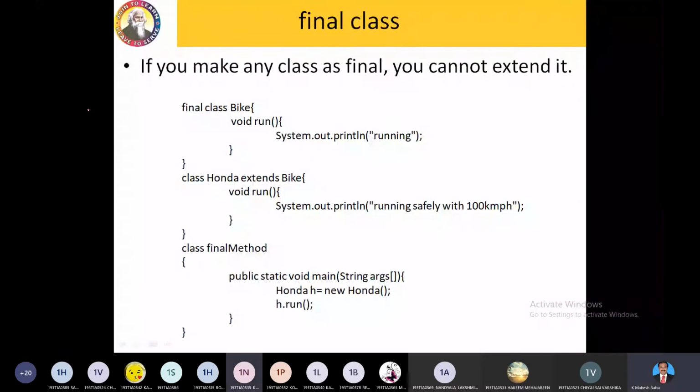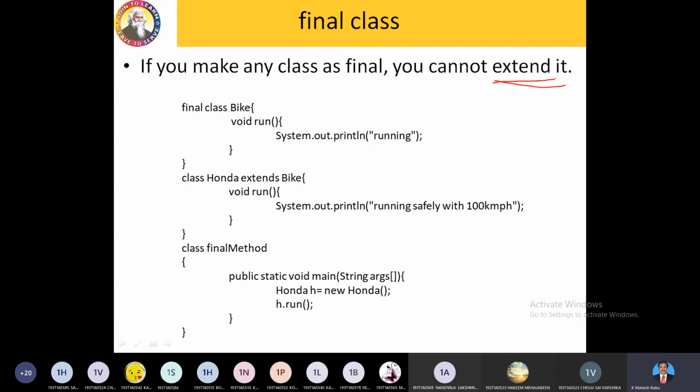If you make any class final, you cannot extend it. Remember this one. These same programs and same questions are asked in exams. How can you prevent extending one class to another class? How can you prevent inheritance? What happens if you add a final keyword before a class name? All are relevant to this particular topic. The very simple thing: if you add a final keyword before a variable, that variable becomes a constant variable.